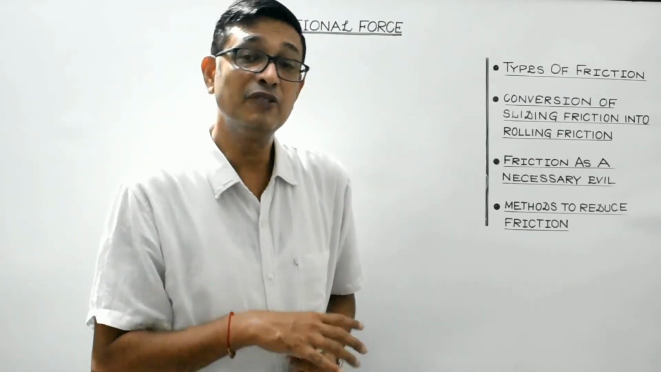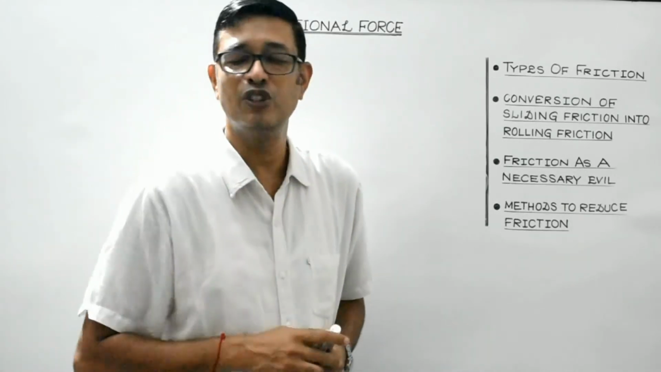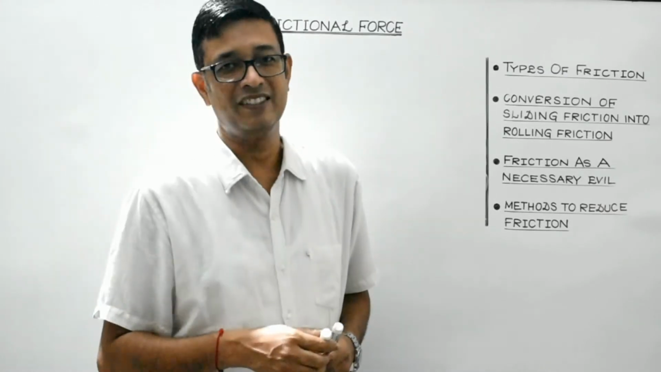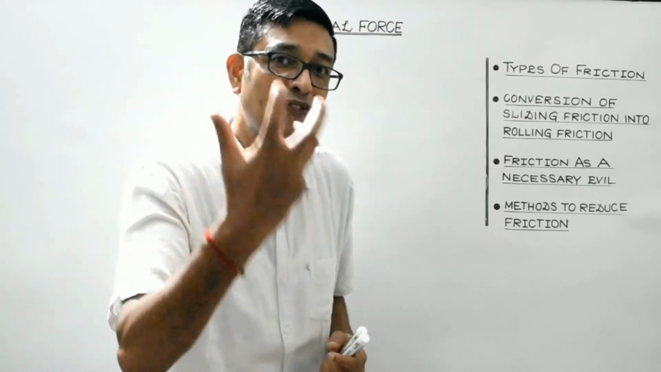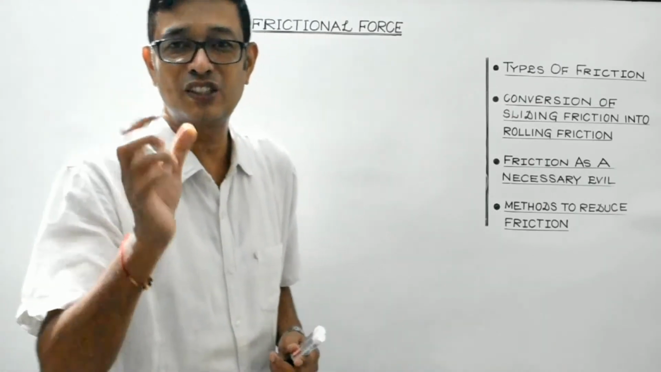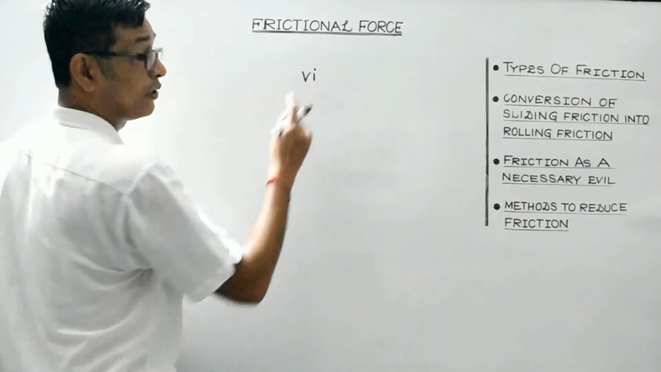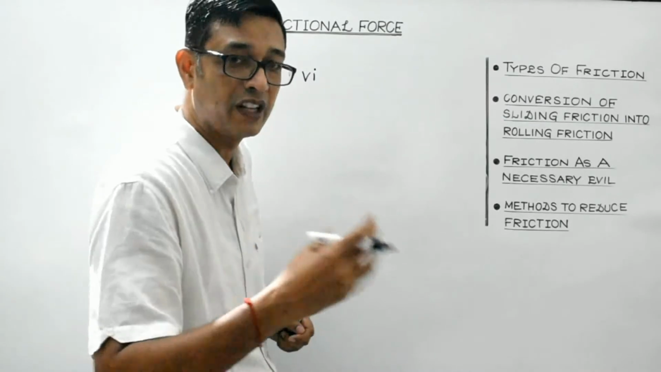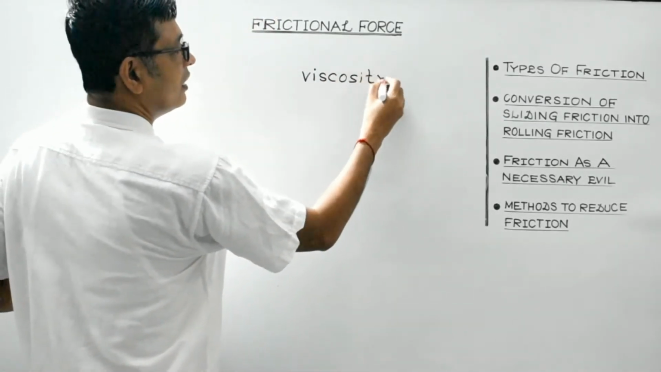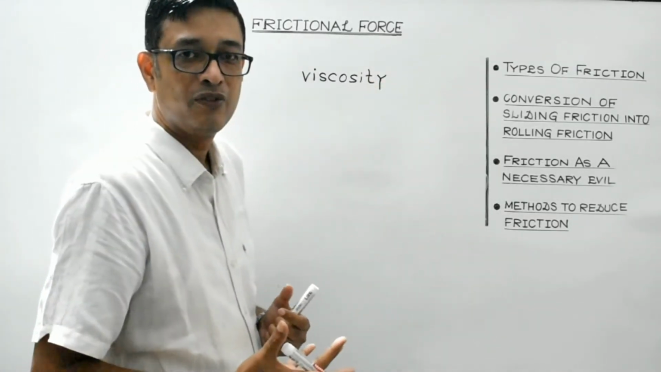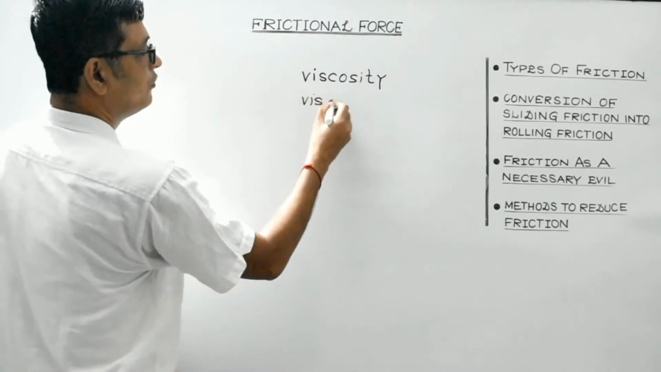Similarly, students, the friction offered by liquid or fluid, that phenomenon is known as viscosity. And that opposing force which tends to retard the motion of the fluid is known as viscous force. So, liquids or gases, that is fluids, offer friction, and that concept is known as viscosity. And the retarding force which tends to oppose the motion of a fluid is known as viscous force.